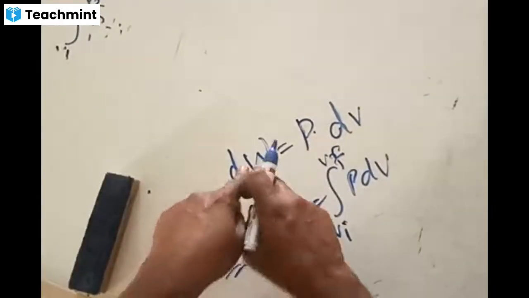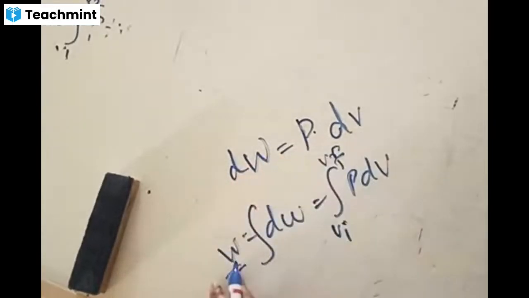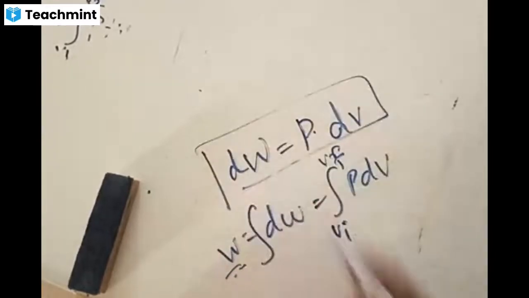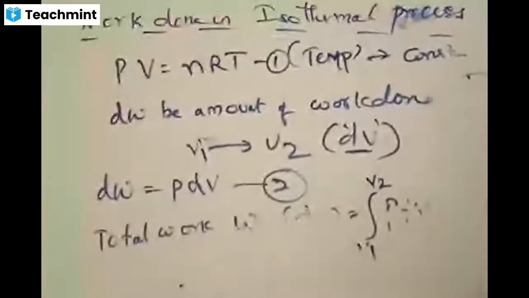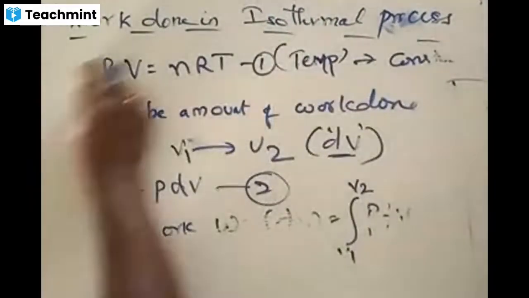This is called partial work done, or differential work done for a differential change of volume, whereas total work done is for total change of volume. You should know that work done is given by P into dV. One thing is PV and RT you should know. Another thing is work done is given by P into dV. By knowing these two things, it is now possible to calculate the amount of work done by using this kind of derivation.